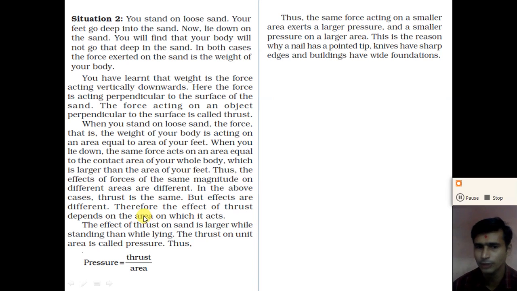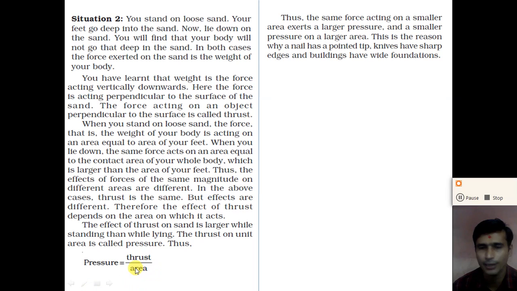Why? Because when we are standing, the contact area is smaller, so the effect of the thrust is larger, right? And when we are lying down on the surface, the area of contact is larger compared to when you are standing, so the effect of the thrust is less. So thrust on a unit area is called the pressure, or we can say that the force acting perpendicular to the surface per unit area is called the pressure. So the pressure is equal to thrust divided by area, right?